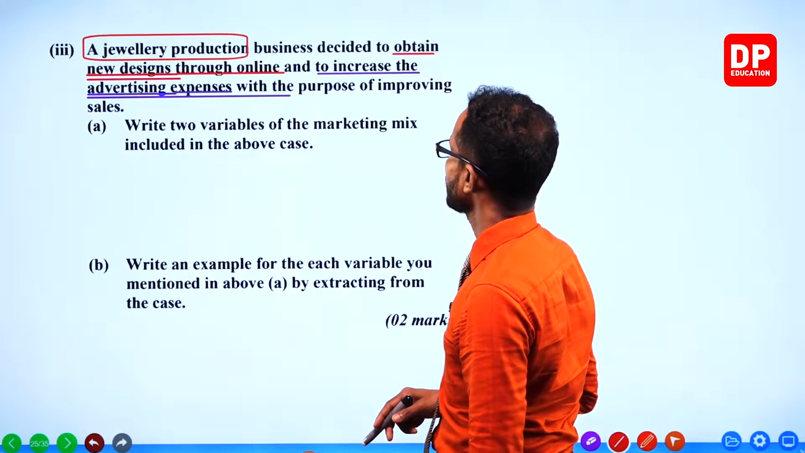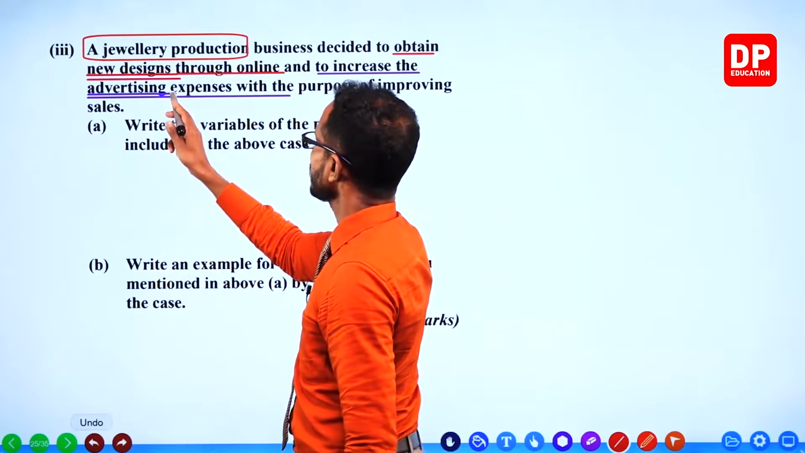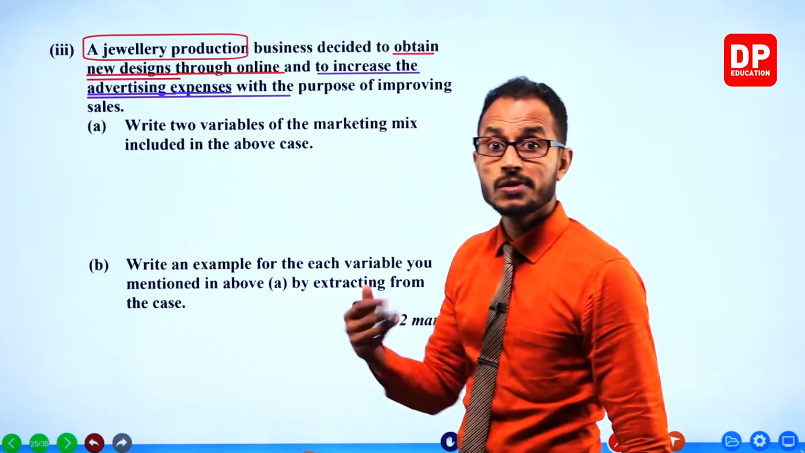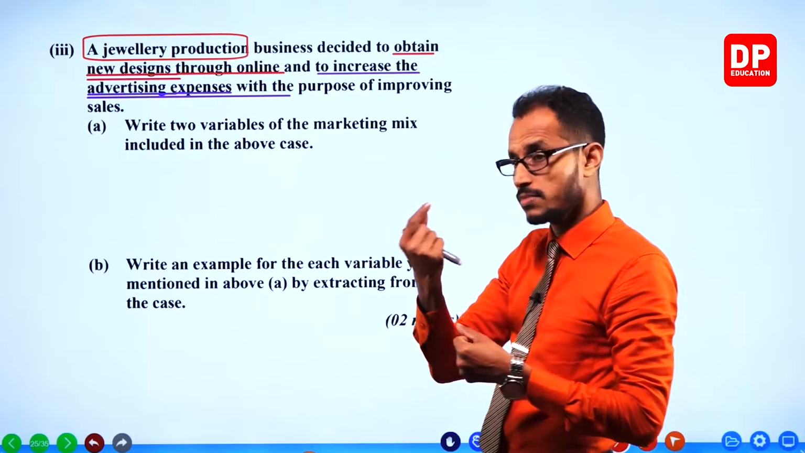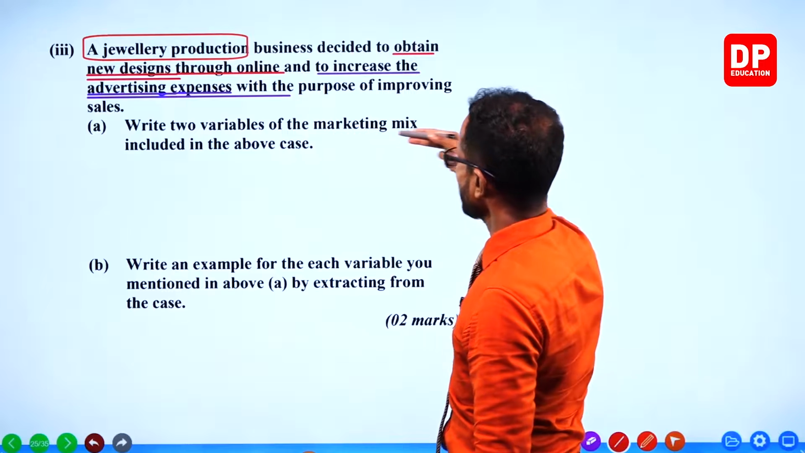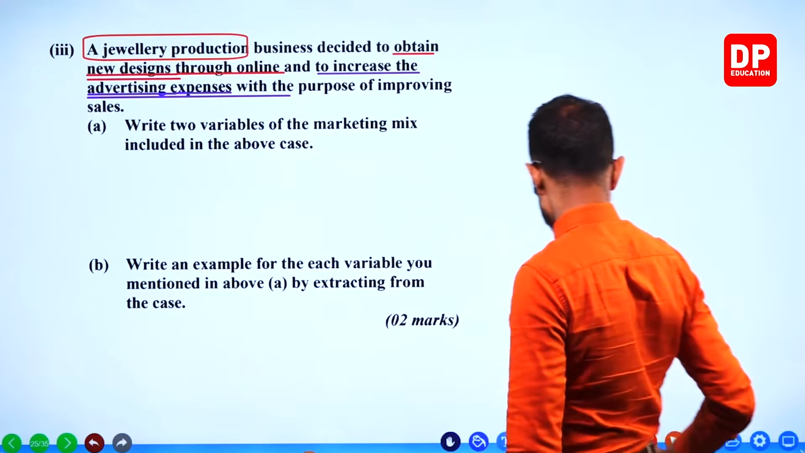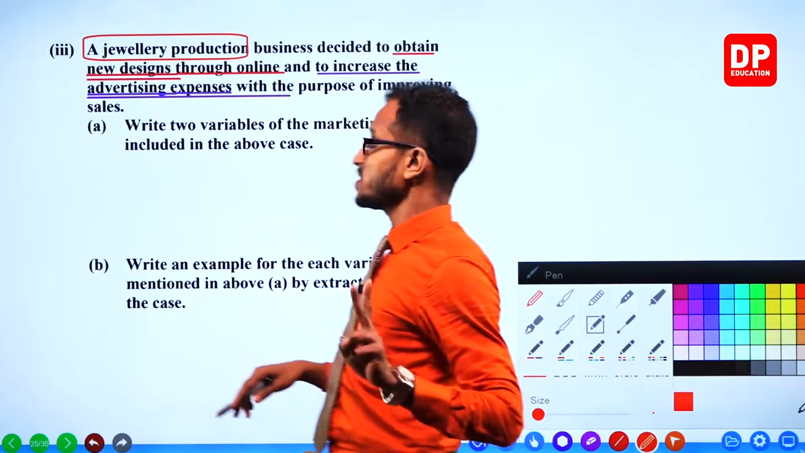Advertising expenses. That is what they're going to do now. They're going to do some advertising to increase sales revenue, sales income, improving sales. Write two variables of the marketing mix included in the above case. Okay, be smart now. Two variables in the marketing mix.